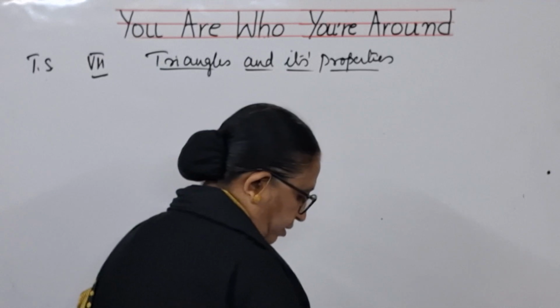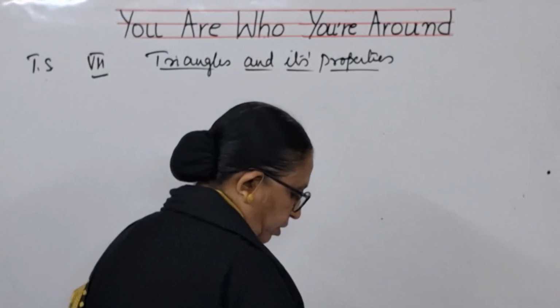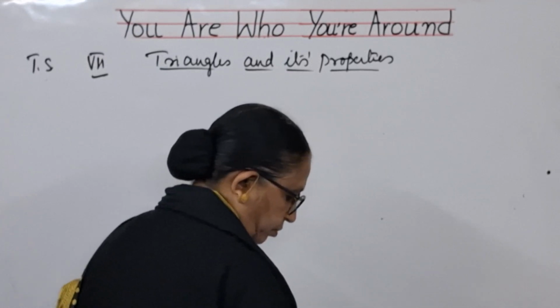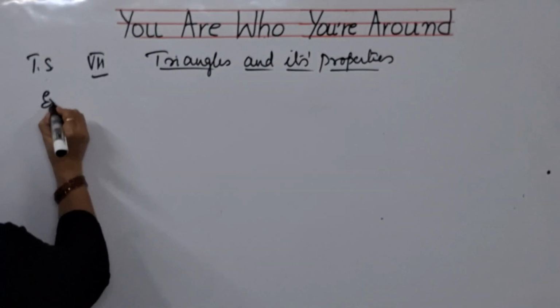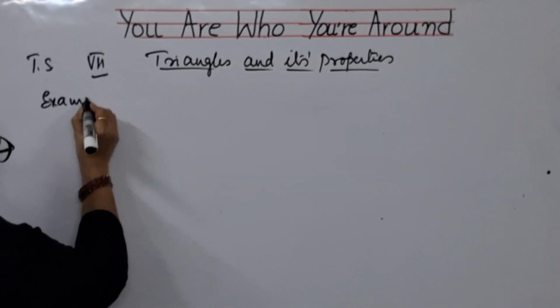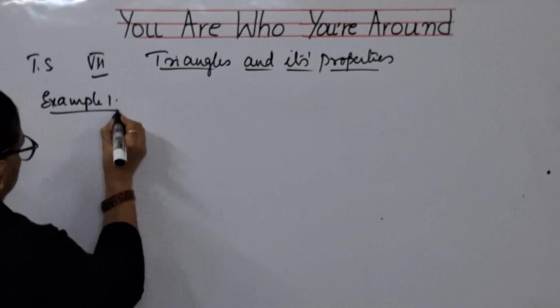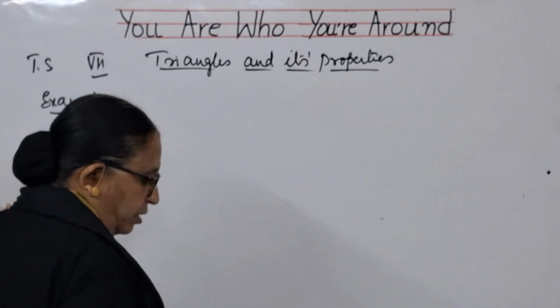Now the next one is, you have got example 1 problem, children. Example 1. What is it?